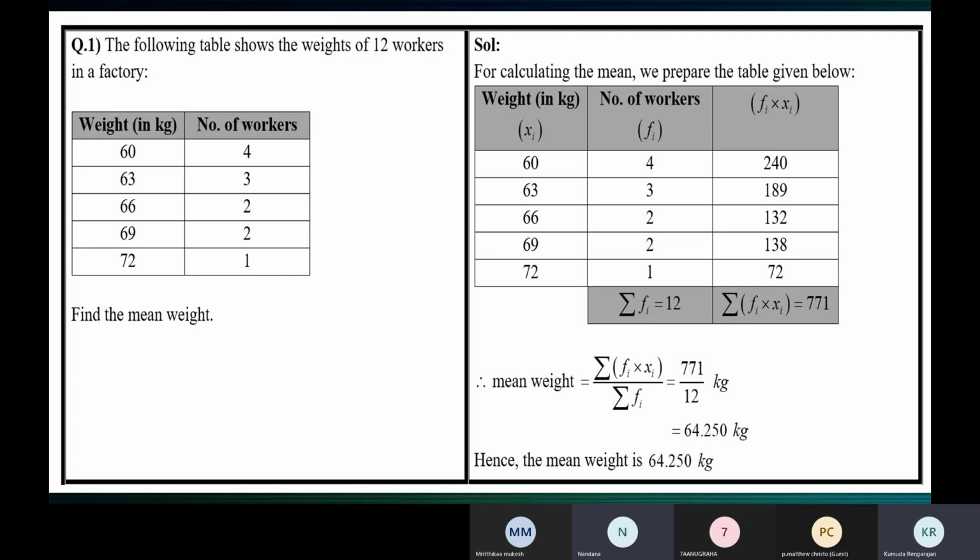Simply 0.2 means 0.20, so you have 2 digits, 20 paise.